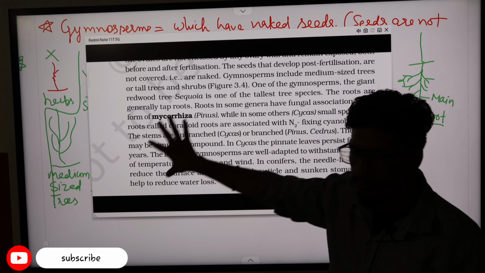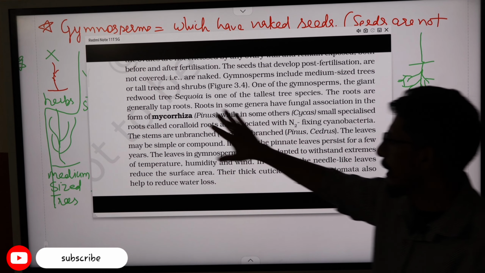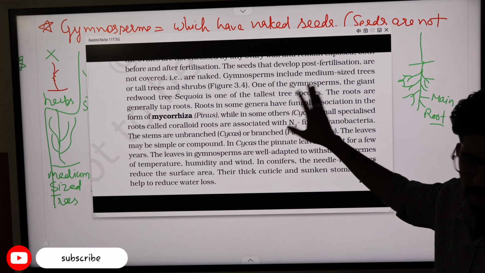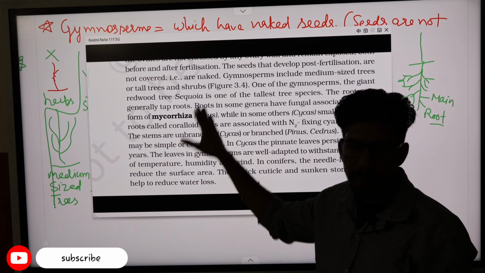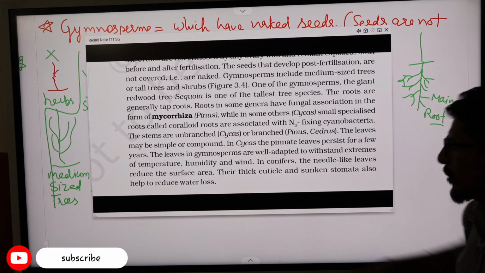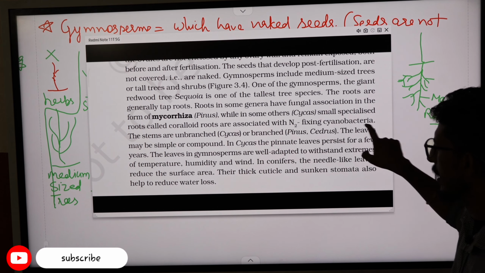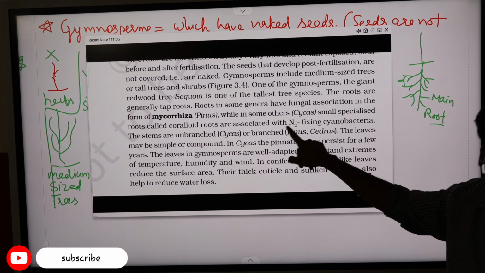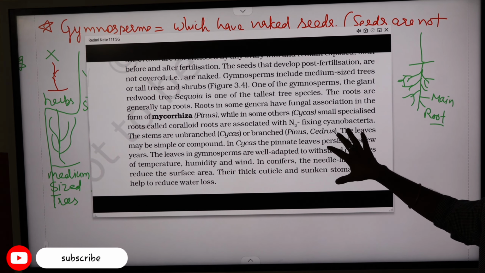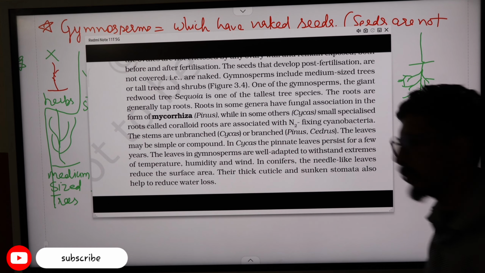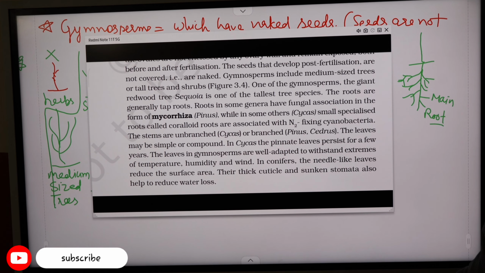Some of the roots of these plants, like in Pinus, are associated with some fungi, and those roots are known as mycorrhizal roots. Some plants like Cycas have small roots that have nitrogen fixing bacteria in them, and these roots are called coralloid roots.